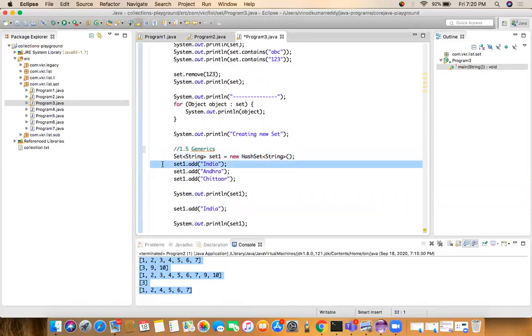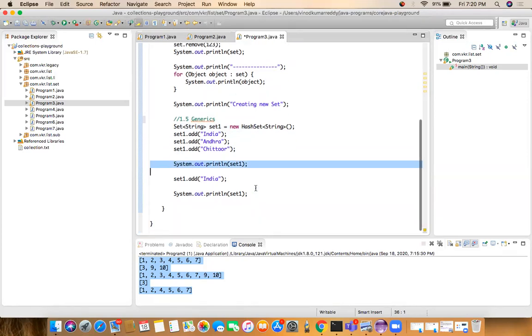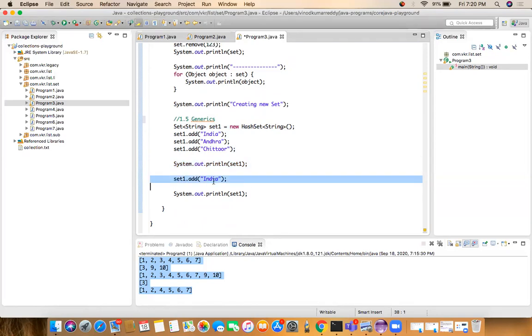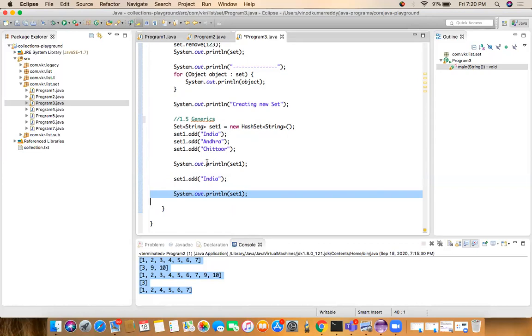Now inside the set, I added a string type, India. Set1.add of Andhra. Then I added Chittoor. So whenever I print the elements, System.out.println of set1, we get all three, India, Andhra, Chittoor, in my set object. It is not in order; it is unordered. Then I try to add India again. India is a duplicate. It will check in the set object whether the string is already there. If it is already there, it won't add India again because it is a duplicate. Whenever we print again, we will get the same output which we got here.